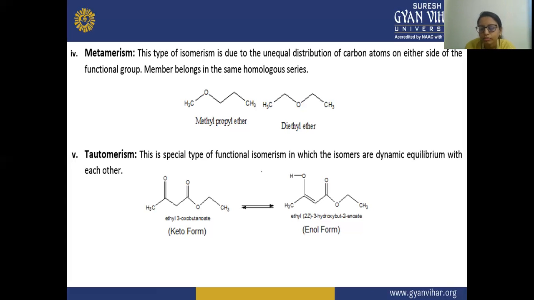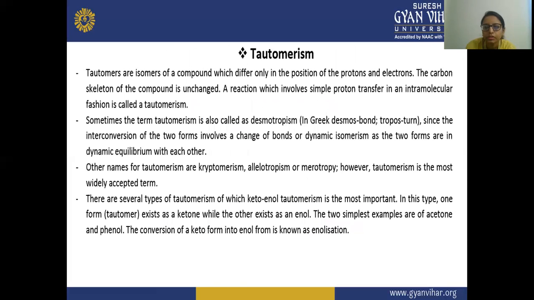Next, tautomers. Tautomers are isomers of a compound which differ only in the position of proton and electron. So here the compounds differ in the position of the proton as well as the electron. The carbon skeleton of the compound is unchanged.